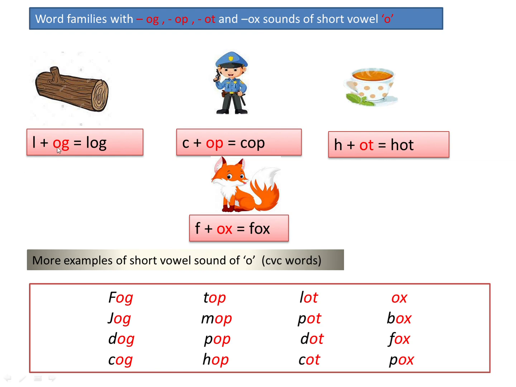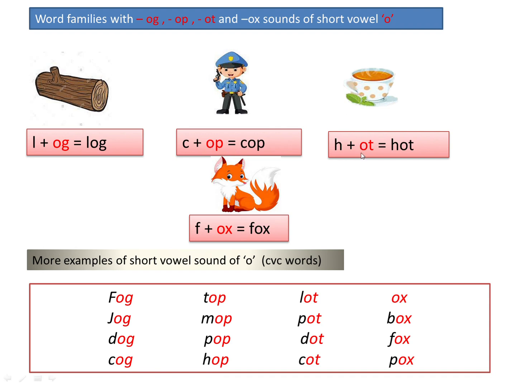Here O is joined with letter G and the combination of these two letters sounds og. Here O is joined with P and their sound is op. O sounds O, P sounds P and the combination of the sound is op.